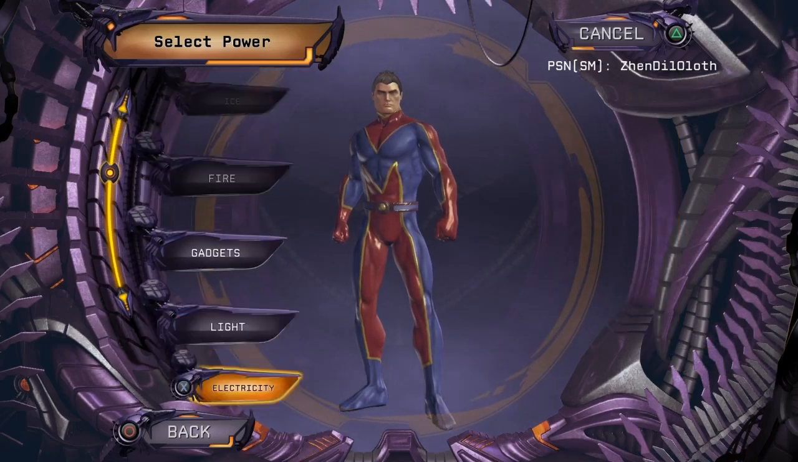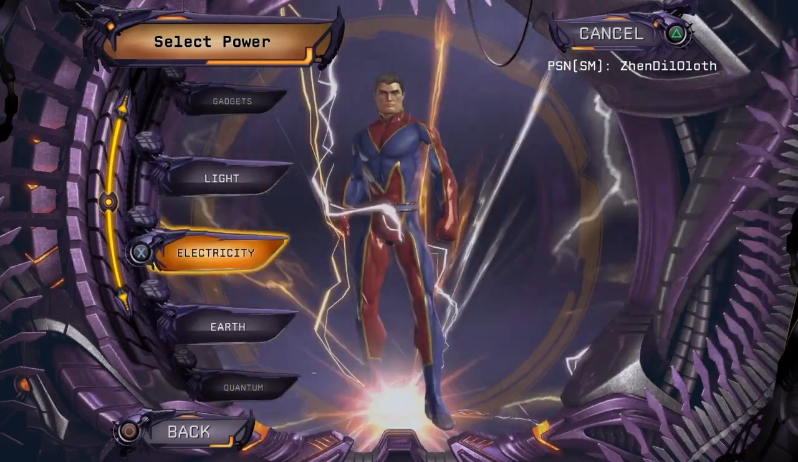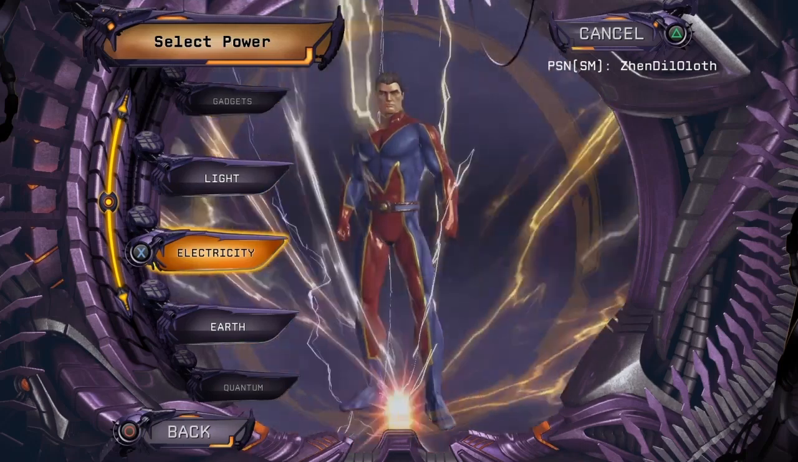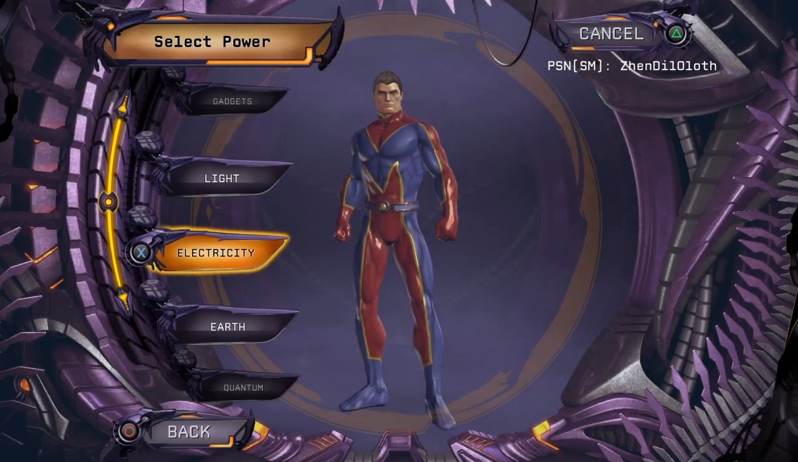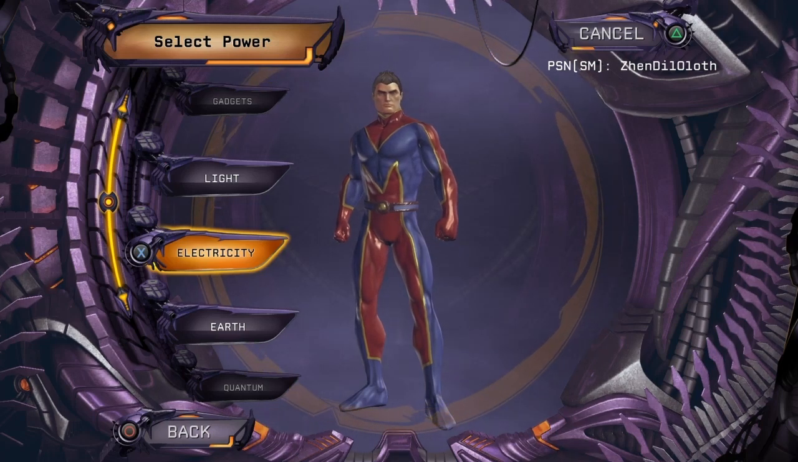For our power, we'll go with electricity. Sadly, if you're a free-to-play player, you don't have access to that power. Either you're going to have to purchase the power, or you have to be a legendary player to be able to use that power.